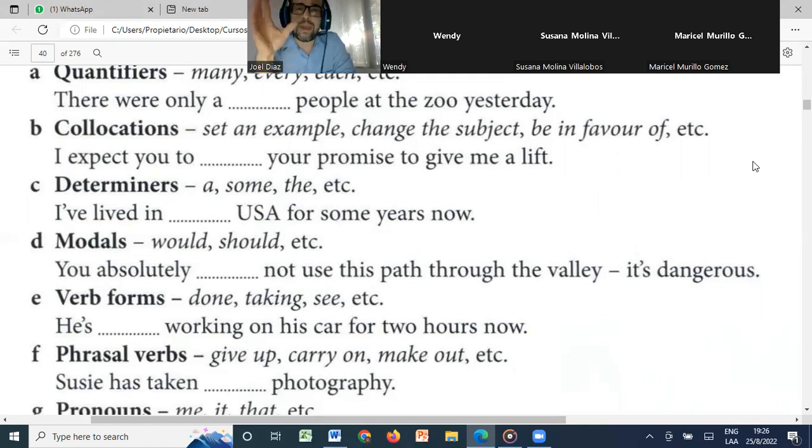It's must. Maybe you can say, but how do I know it's must? Well, the clue there is absolutely, right? So you absolutely, I mean, maybe that's a mom, right? You absolutely must not use the path through the valley. It's dangerous, right? So very good, Maricel, must, right?